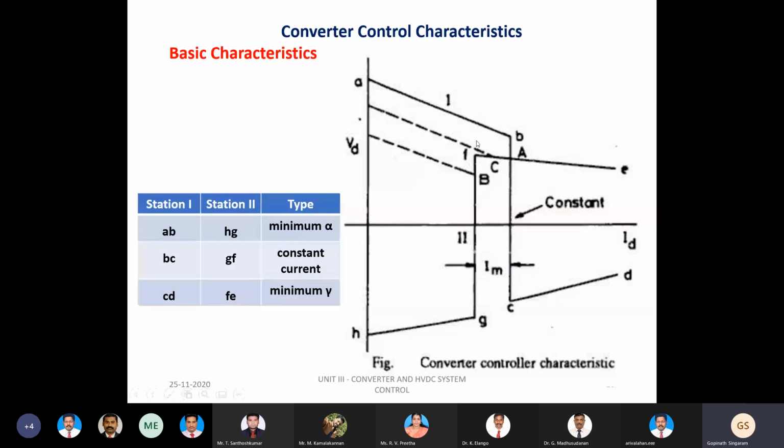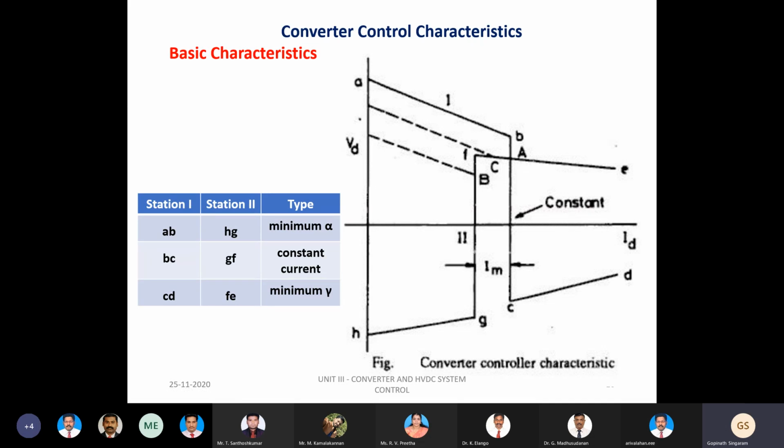So this is the normal mode of operation. What we have discussed now is, suppose the current control mode is the normal operating mode. Now let me discuss a slight dip in the AC voltage. What happens with a sudden dip in the AC side of the voltage?